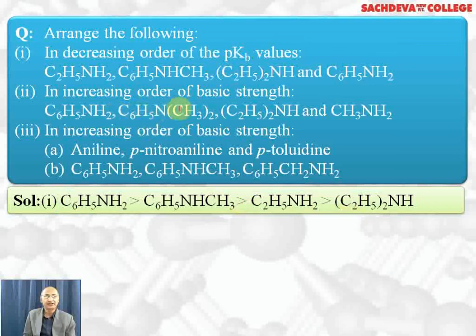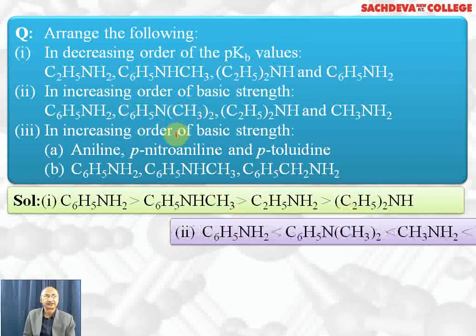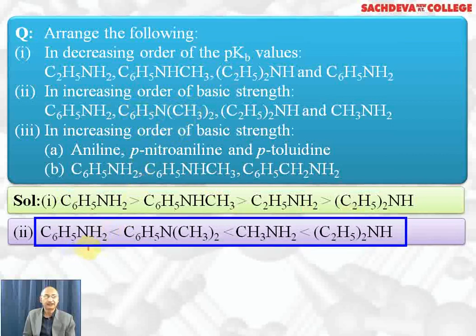Next we want increasing order of basic strength. Aniline is least. Then we have N,N-dimethylaniline because the methyl group is electron releasing. Then we have primary amine in which the CH3 group is electron releasing. Diethylamine has two ethyl groups which are electron releasing, so this is most basic.